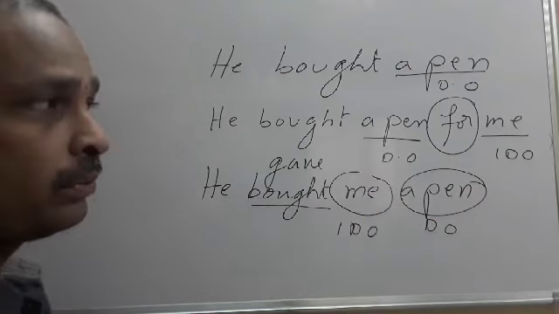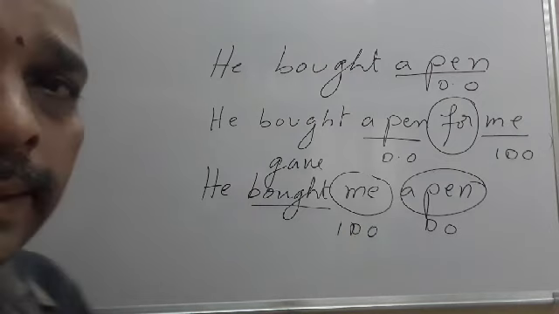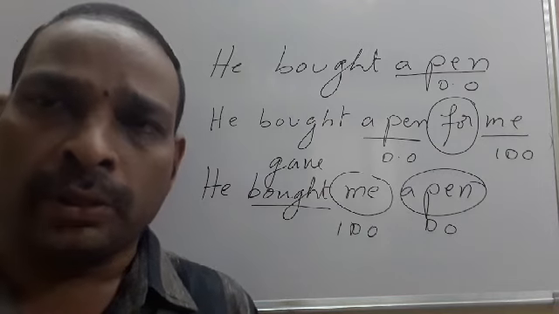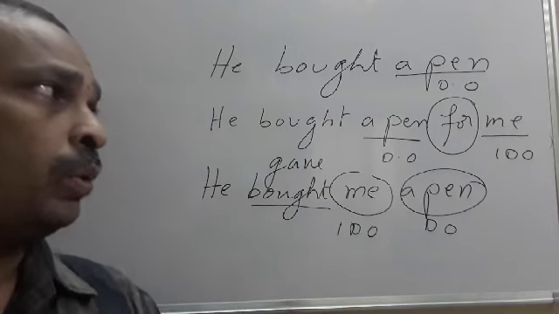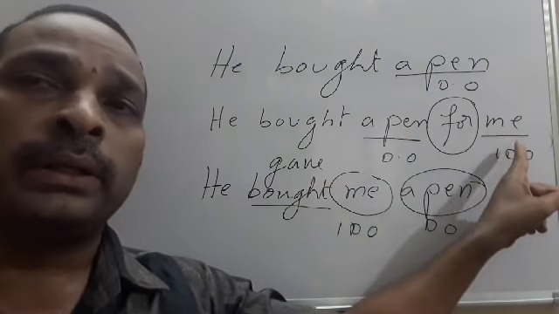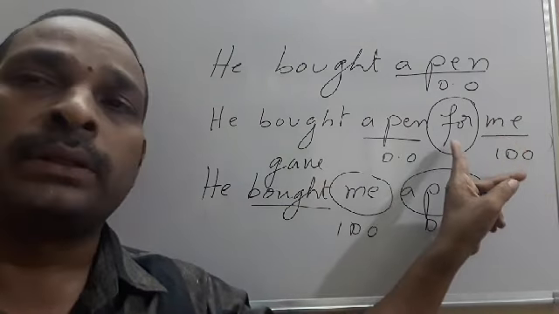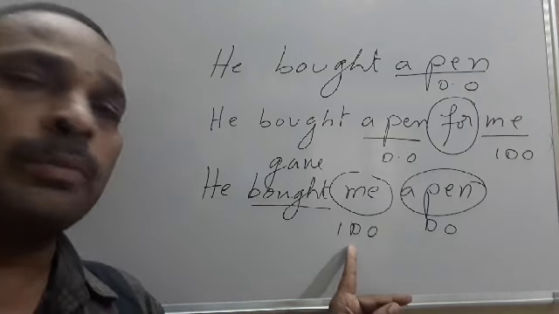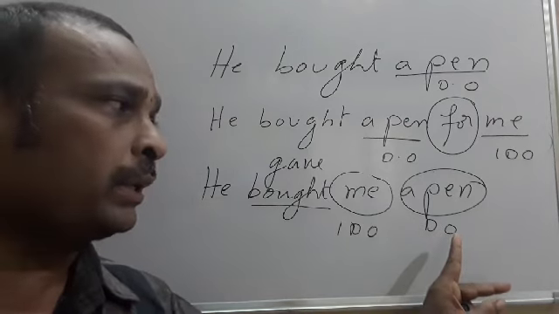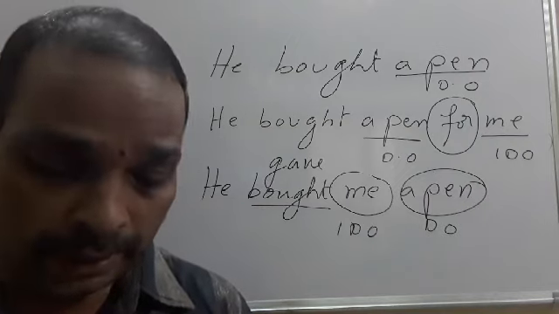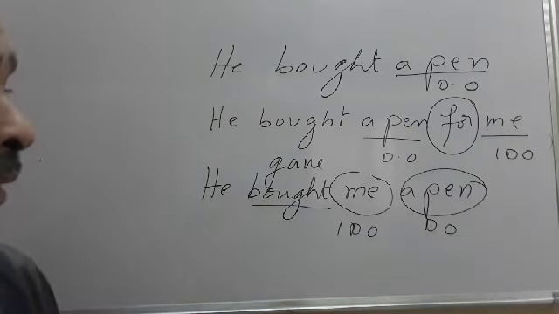This is the rule. Say, all the things are direct objects and people are indirect objects. When you write a direct object before indirect object, a preposition is a must. If you write indirect object before a direct object, no preposition is required. Please remember.